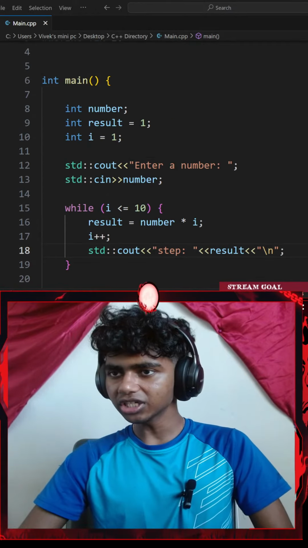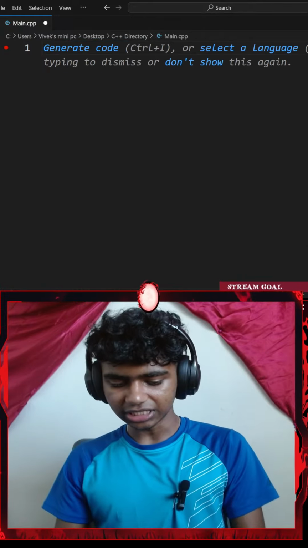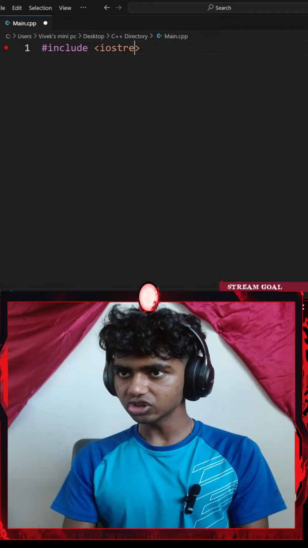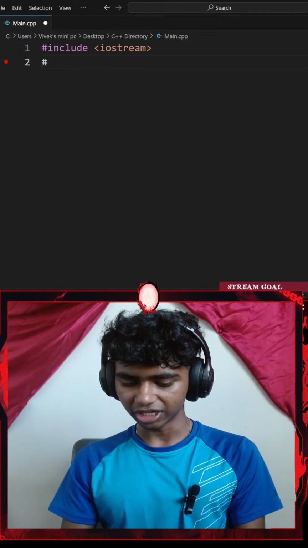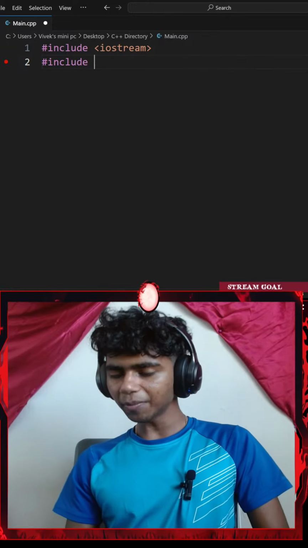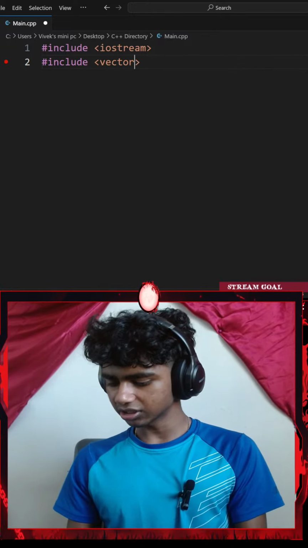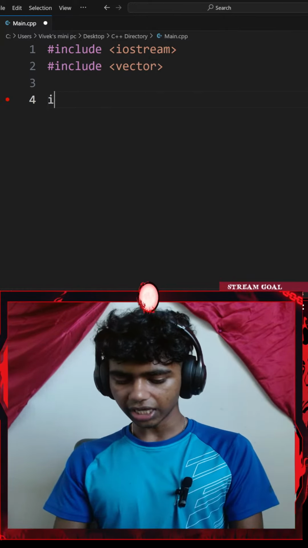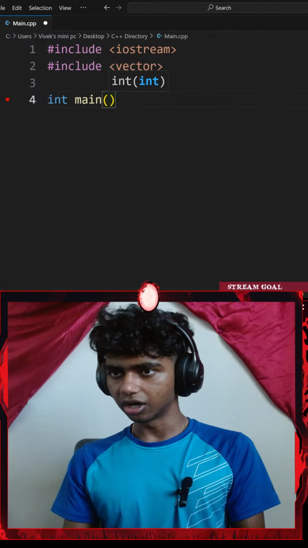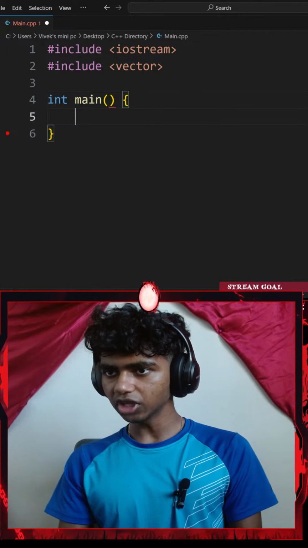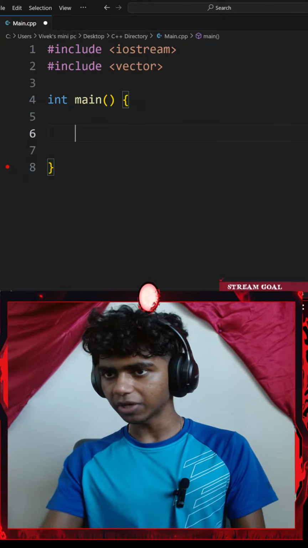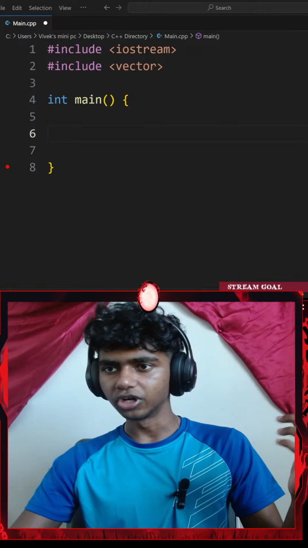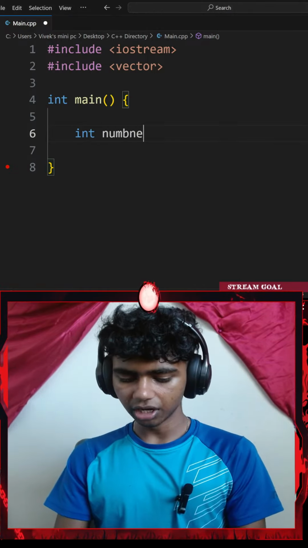With that said, let me go with Control A. Delete everything. Start off by including iostream, so I'll include a pair of angle brackets, iostream, and then let me go ahead and include vector as well. Honestly, I don't know why I'm even including vector. I'm not even adding vectors, like I'm not going with a standard vector which only consists of integers. Next up, let me typecast my main function to be an integer. I'll go with a pair of curly braces, maybe a bunch of spaces. Next up, ask the user for a number, so I could go with something like integer number.